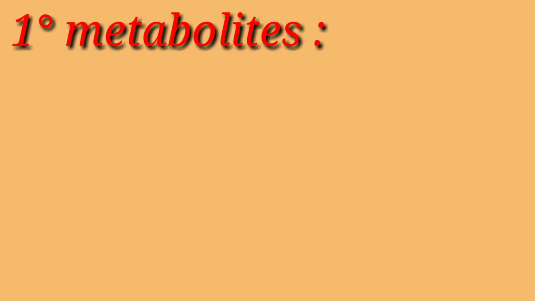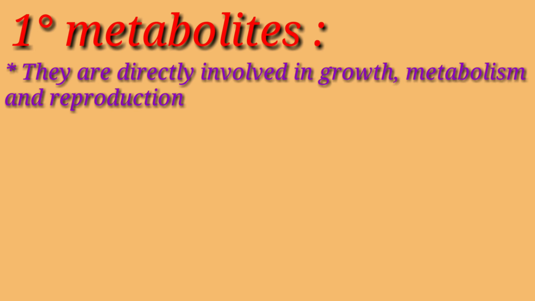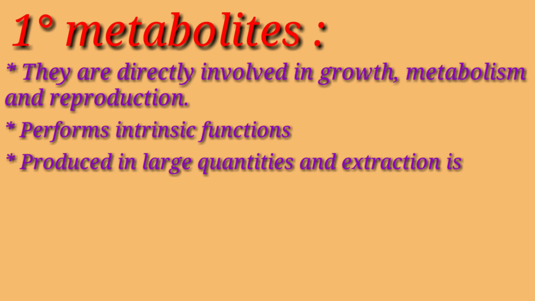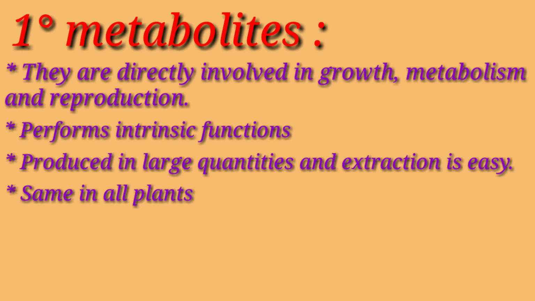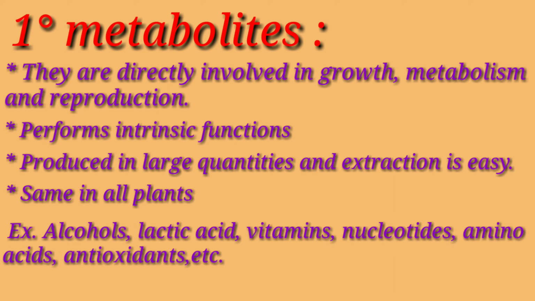Primary metabolites are directly involved in growth, development and reproduction. They perform intrinsic functions. They are produced in large quantities and extraction is easy. They are the same in all plants. Examples: alcohols, lactic acid, vitamins, nucleotides, amino acids, antioxidants, etc.